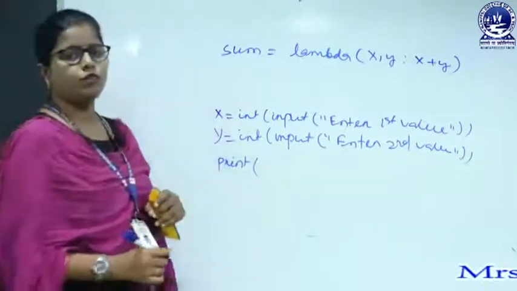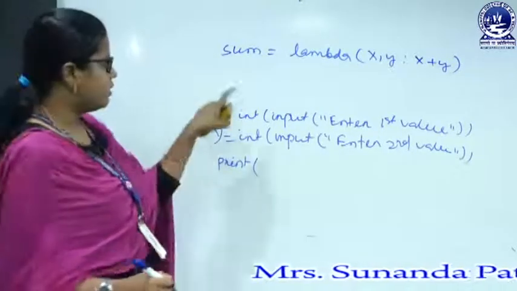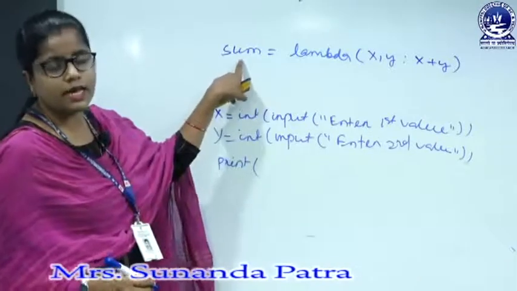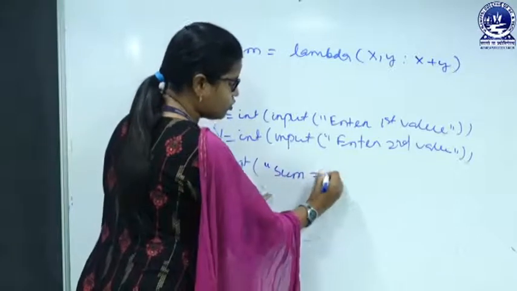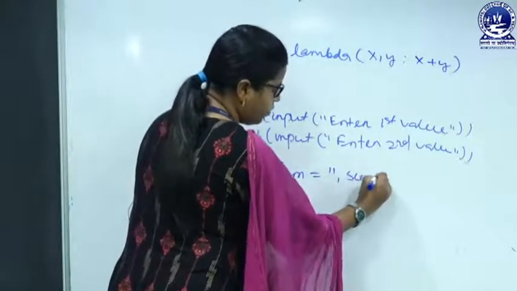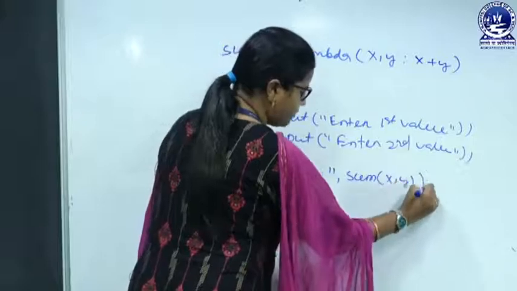So, print, what is the lambda function name? You can use this sum as the function name. So, here we can write sum equals sum of x, y.